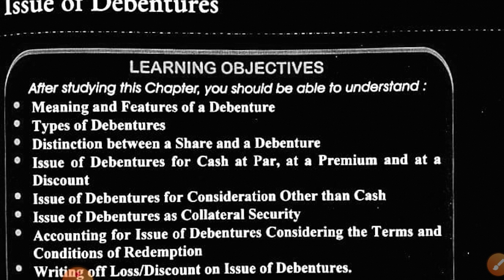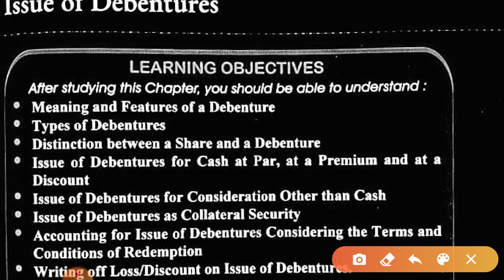Only in place of share capital, debentures will come. All the entries, like issue of debentures for consideration other than cash, will be in the same way as shares are issued, only instead of share capital, debentures will come.